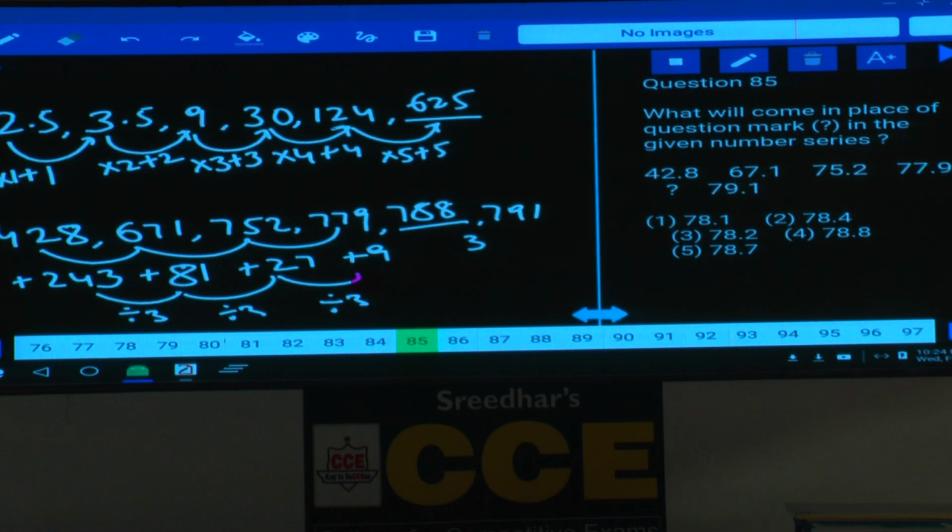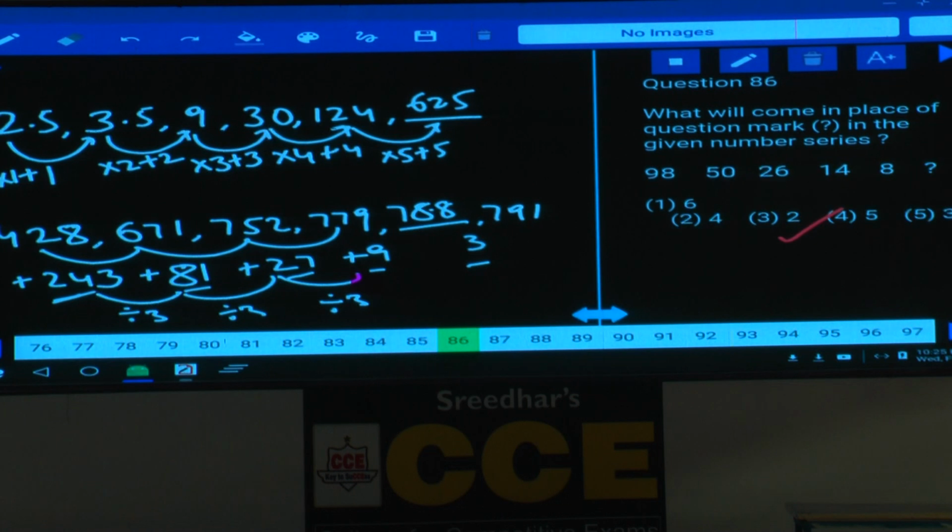Earlier we multiplied the numbers with 10. Now we should divide the number by 10. Hence what is the number here? 78.8, and it is given in choice 4. Always this 243 can be written as 3 power 5, 81 is 3 power 4, 27 is 3 power 3, 9 is 3 power 2, 3 is 3 power 1. The powers of 3 are added in descending order, starting with 3 power 5, plus 3 power 4 plus 3 power 3 plus 3 power 2 and plus 3 power 1.